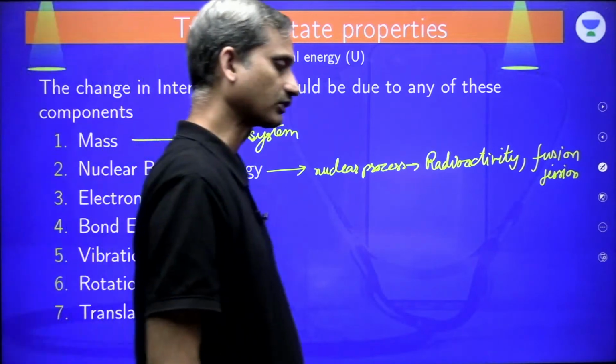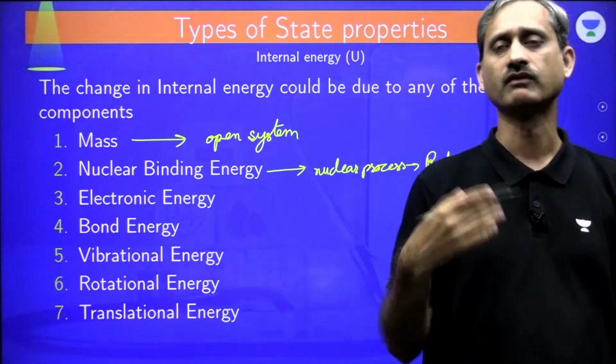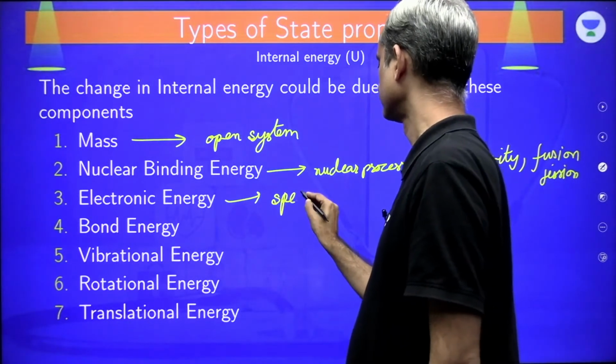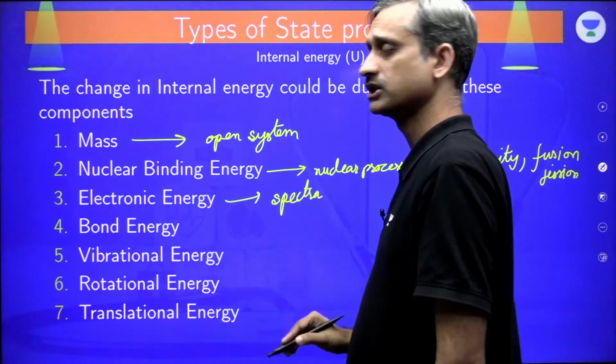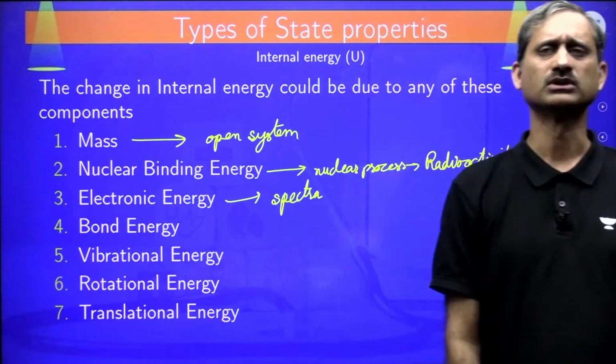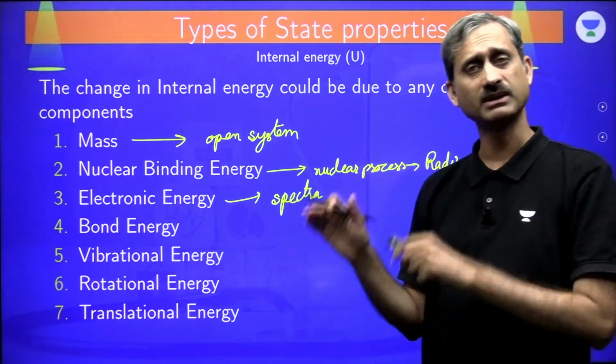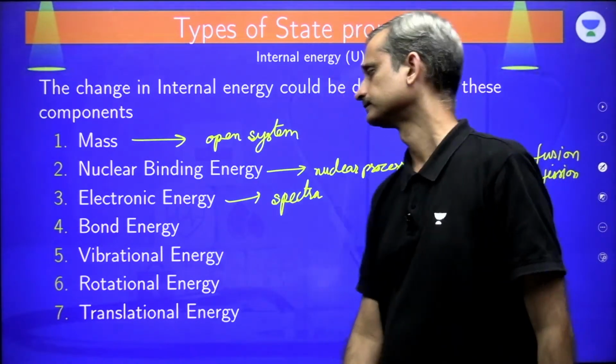Next, electronic energy. Electronic energy is when the electrons show a transition, when the electrons move from one position to another. That is something like a spectra. Or we are talking about the ionization, we are talking about the movement of electrons. So, that is what we have as electronic energy. Otherwise, electronic energy remains a constant.